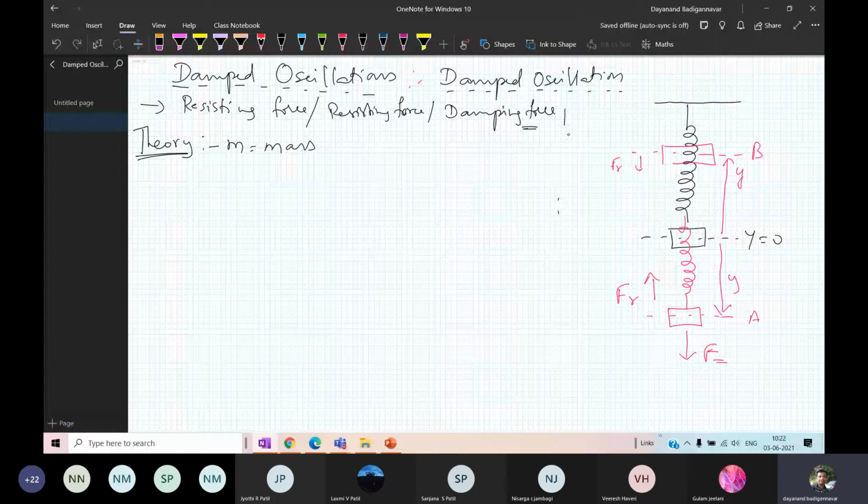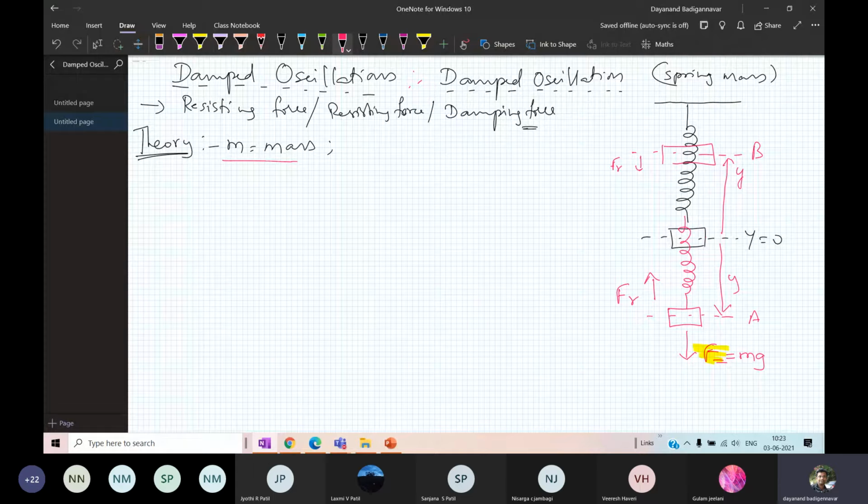You have to apply the force. So there are two forces here. The first force is the applied force F, and this is generating a Newtonian force, F equal to M into g, in the downward direction. So here let us assume that a mass is hanged and it is pulled downwards. You can look here. The mass is pulled in the downward direction.